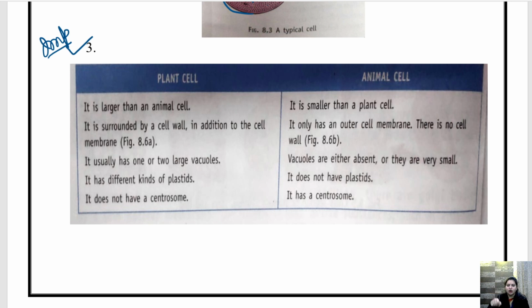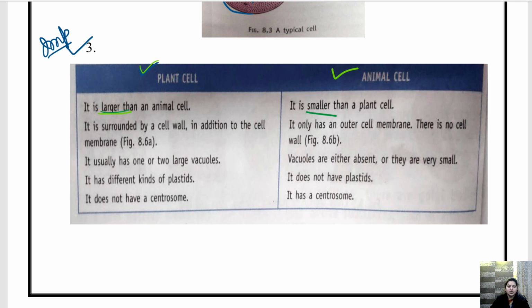You will draw a margin in between, and on one side you will write plant cell and on the other side animal cell. So let's see what is the difference between plant cell and animal cell. Plant cell size में बड़ा होता है, किससे? Animal cell से. Animal cell is smaller in size than plant cell. So plant cell is larger than an animal cell.